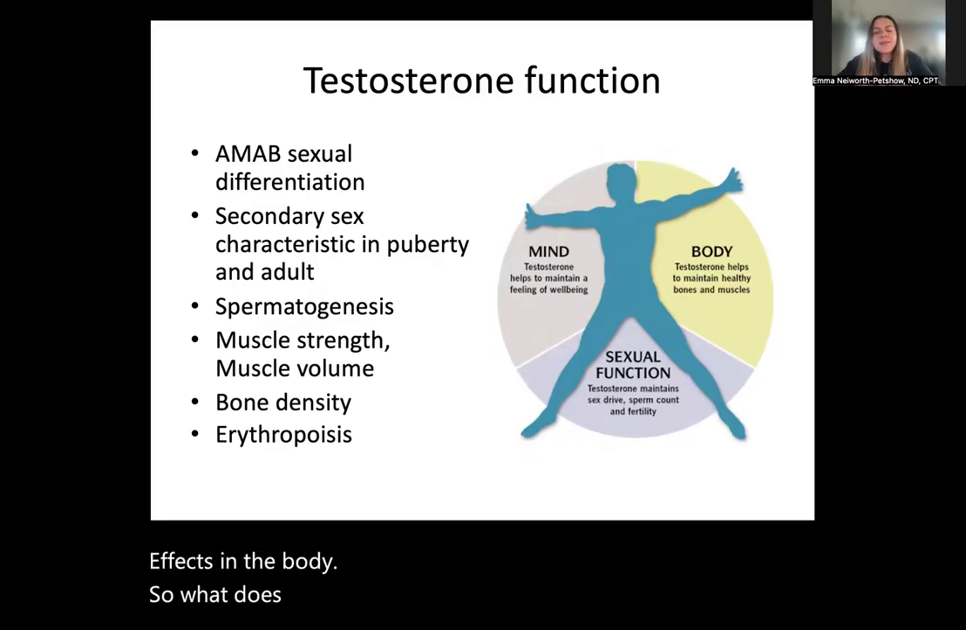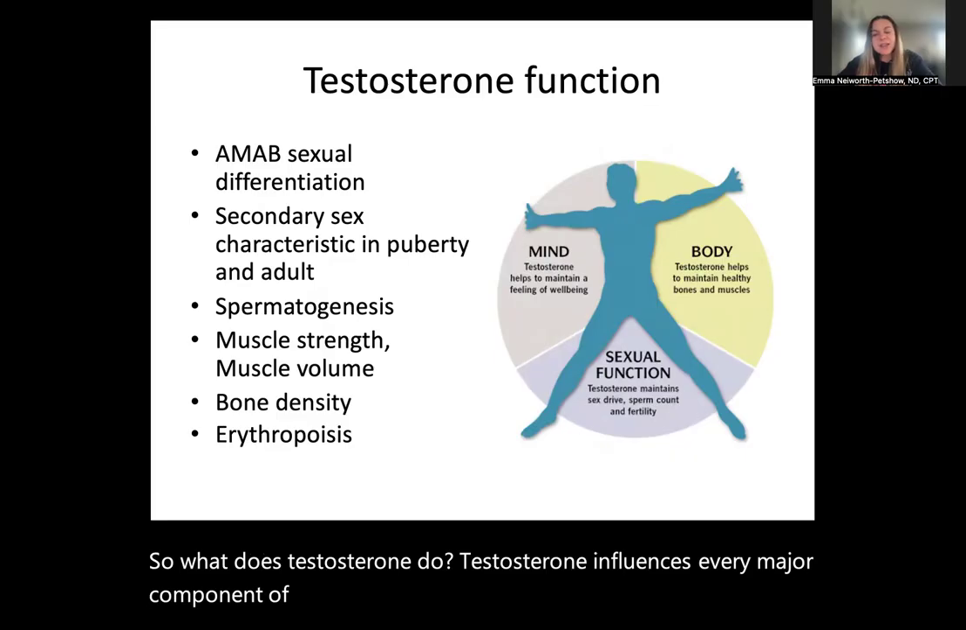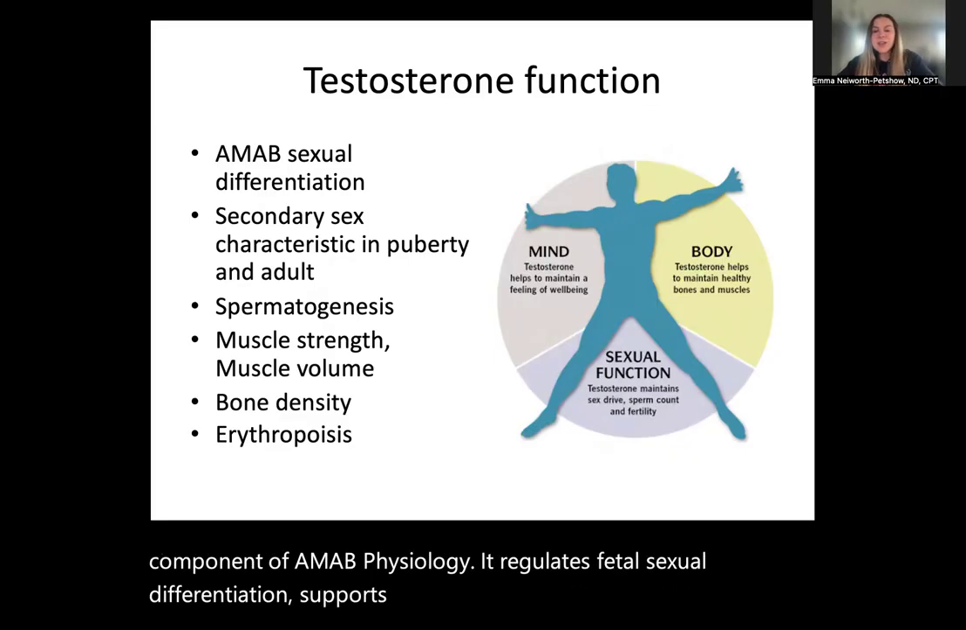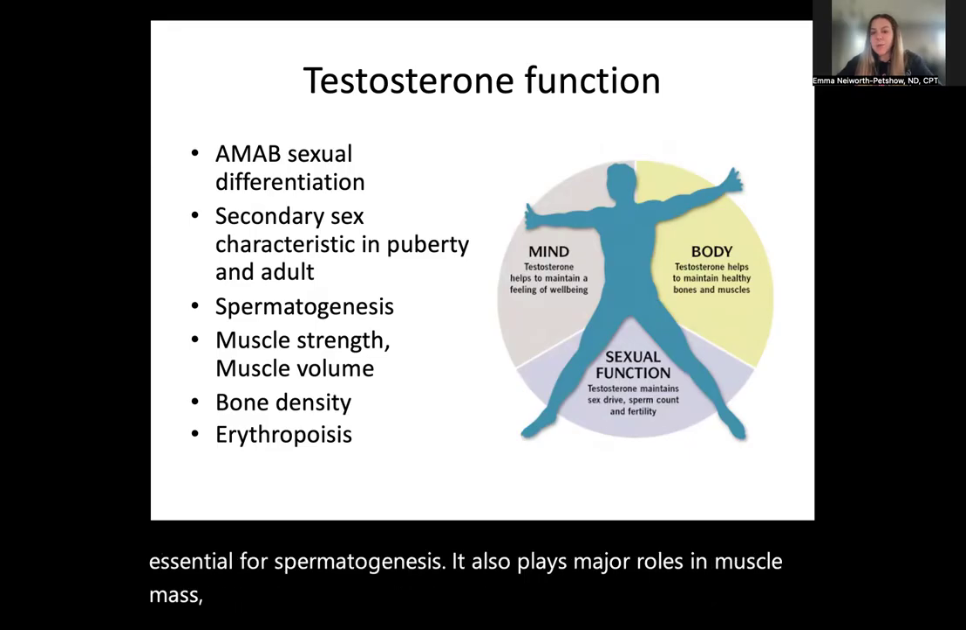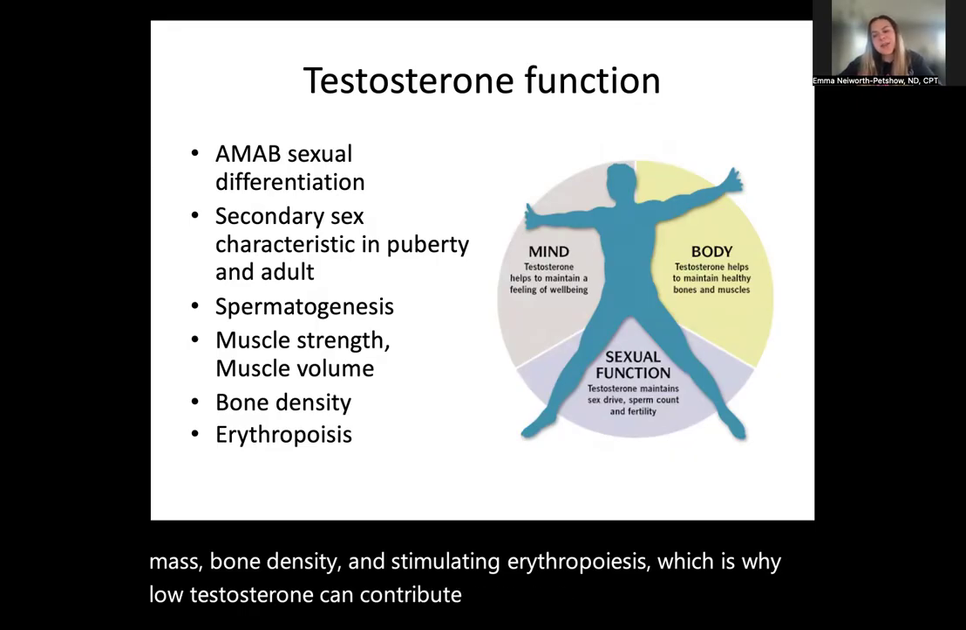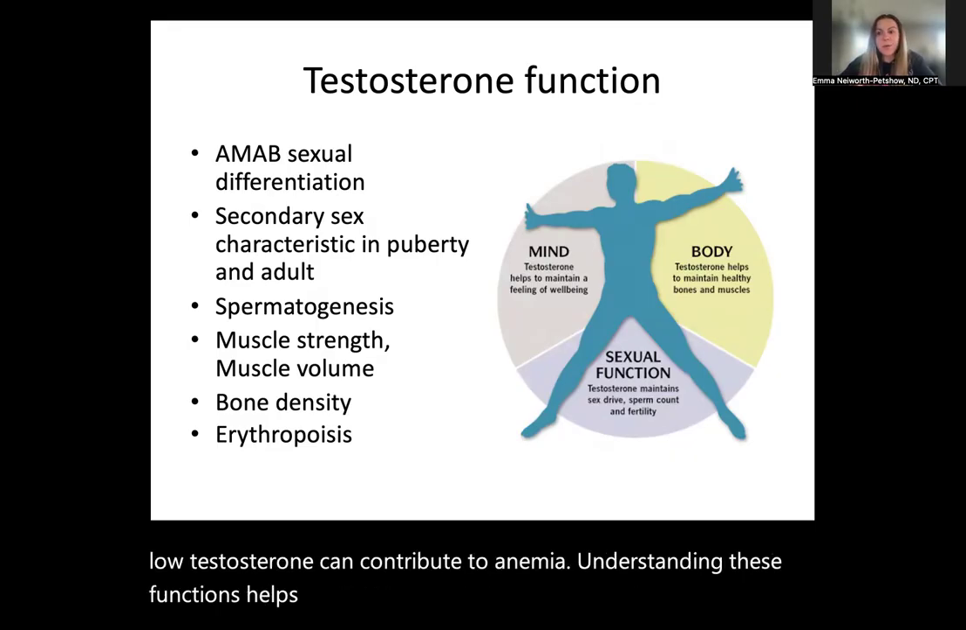Testosterone influences every major component of AMAB physiology. It regulates fetal sexual differentiation, supports secondary sex characteristics, and is essential for spermatogenesis. It also plays major roles in muscle mass, bone density, and stimulating erythropoiesis, which is why low testosterone can contribute to anemia. Understanding these functions helps us interpret symptoms of hypogonadism.